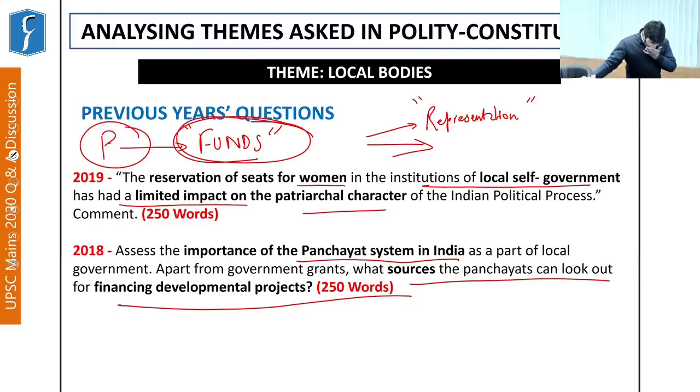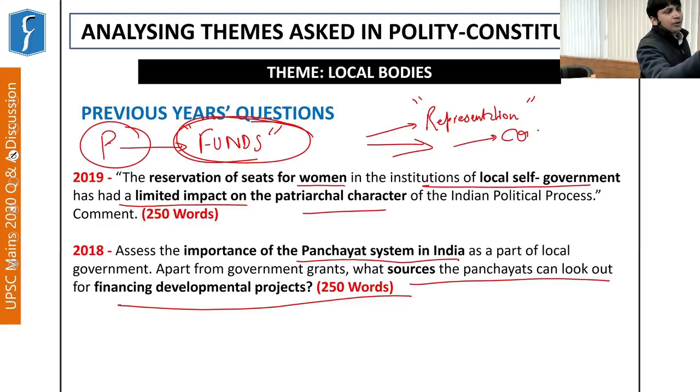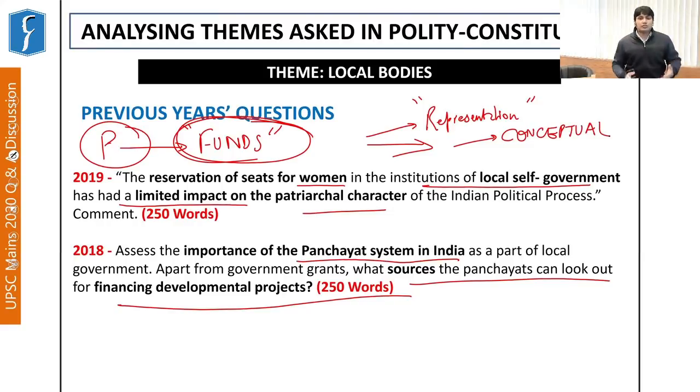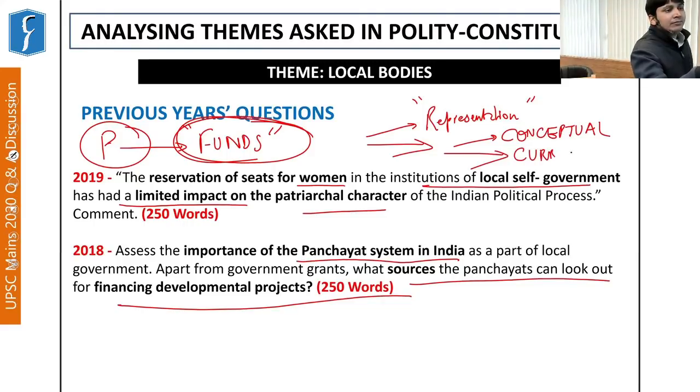So the whole purpose of this discussion is to make you aware not only about the different questions which have been taken up by UPSC in the past, but also the important topics which can be asked even in the near future. So we can say that the approach of UPSC is, number one, conceptual. You need to have a thorough understanding of all these concepts, and you must be aware about current developments which are taking place in society based on your syllabus.